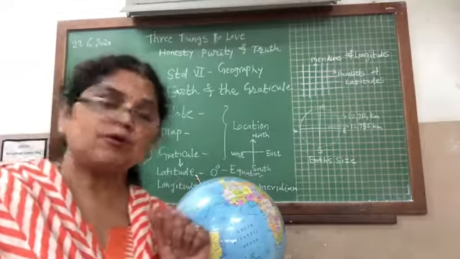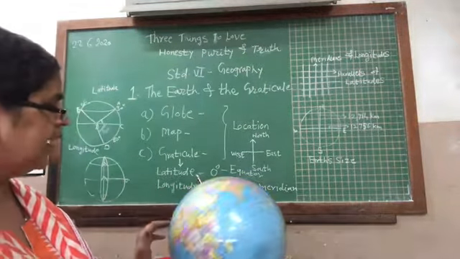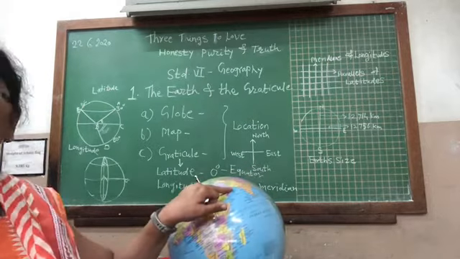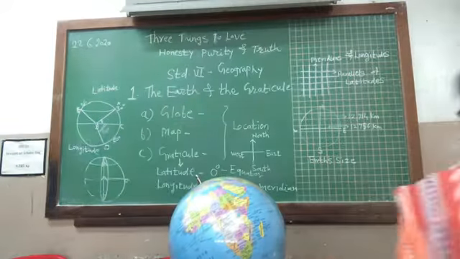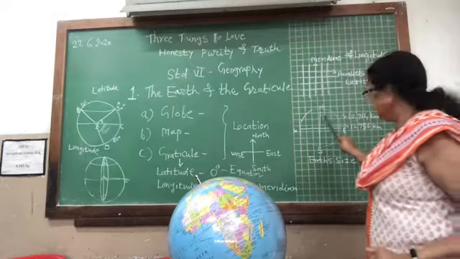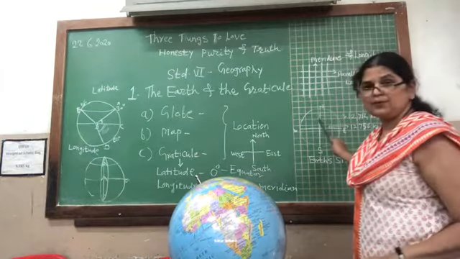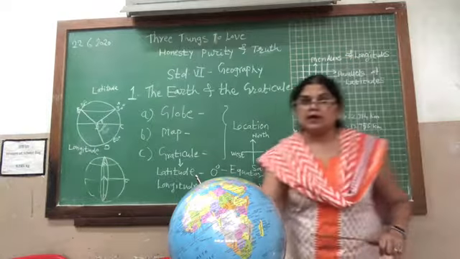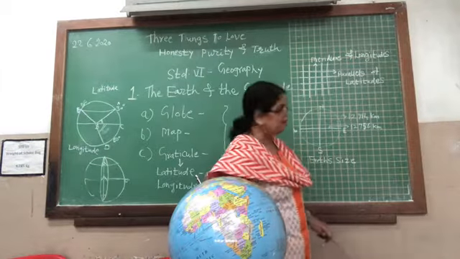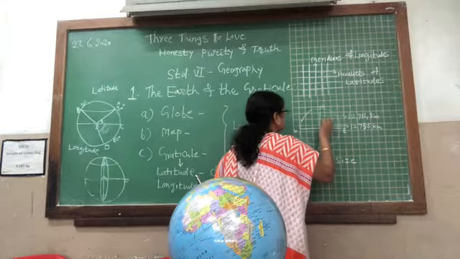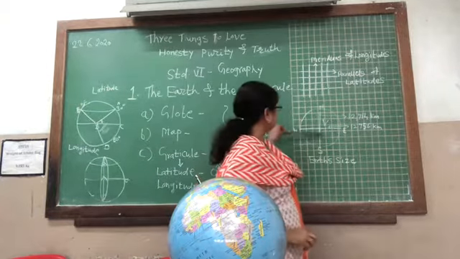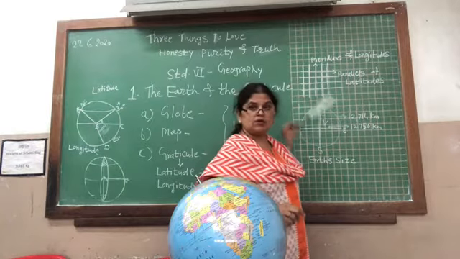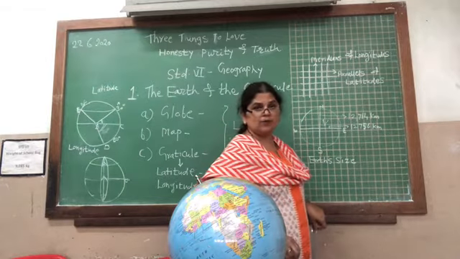Suppose I am talking about my own country, I say India is located in the northeastern hemisphere. So I say this is north and this is the northeastern hemisphere. If I want to show India over here, I can show somewhere over here that India is located on the map and on the globe. It is located in the northeastern hemisphere.